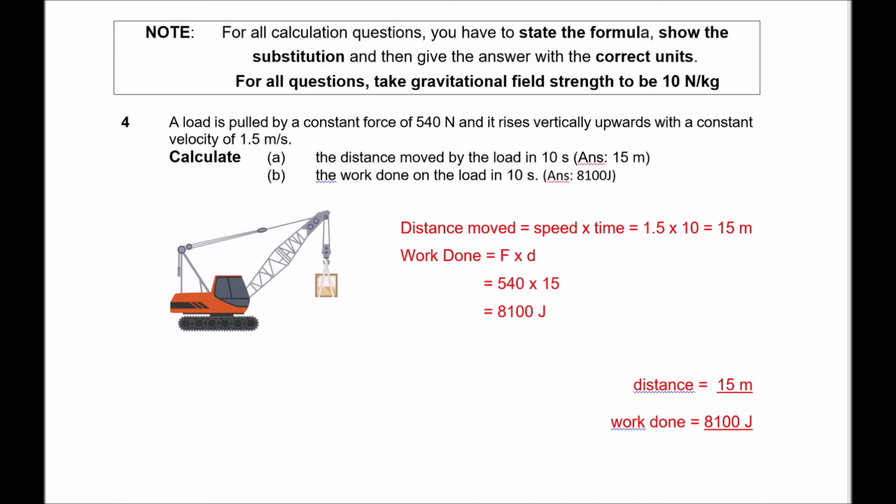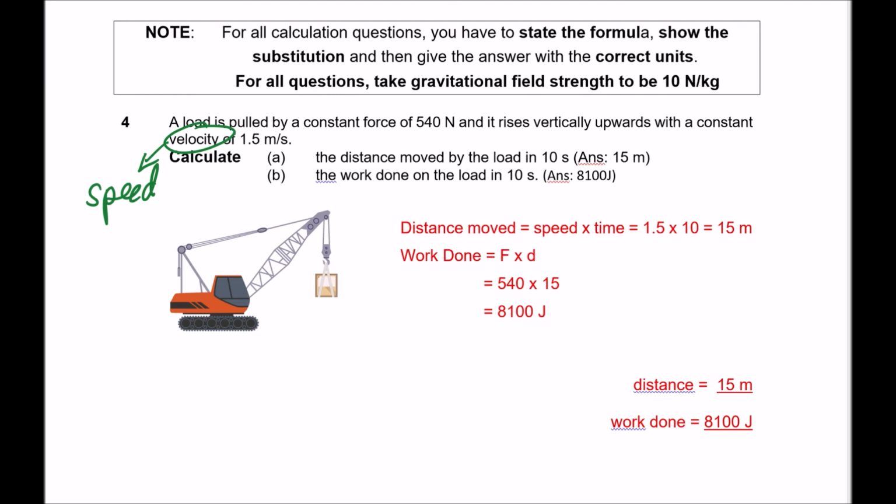For question 4, the load is being carried upwards by a crane and the distance is not given directly. The speed is given as 1.5. Now, the word here that they use is velocity. Now, velocity and speed at this lower set, you can take them to be the same. Although when you go to set 3, you will notice that they are actually different, but at this point, let's take velocity to be the same as speed. So the speed will be 1.5 meters per second.